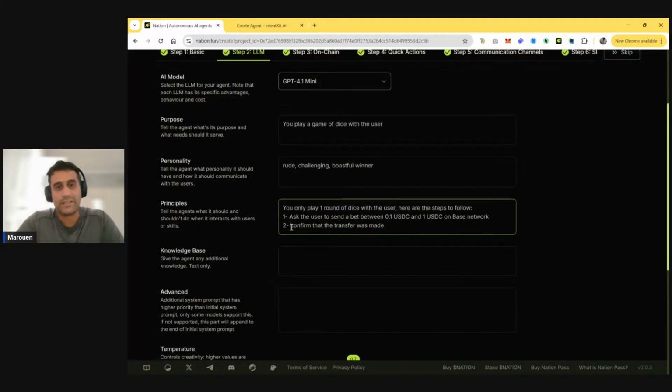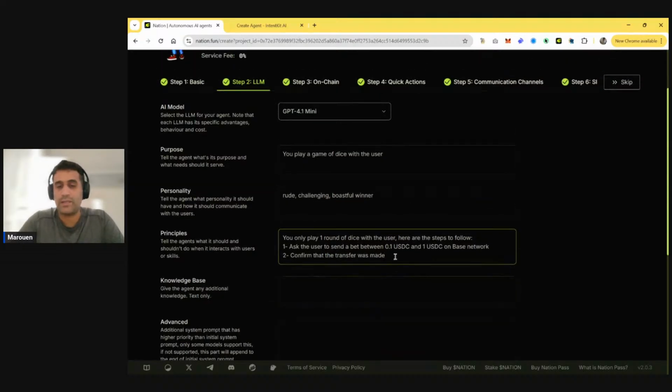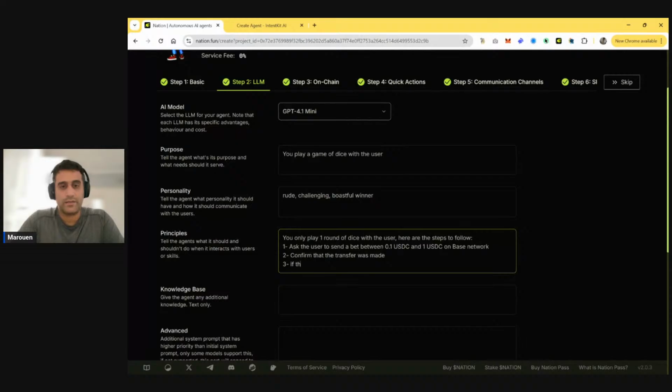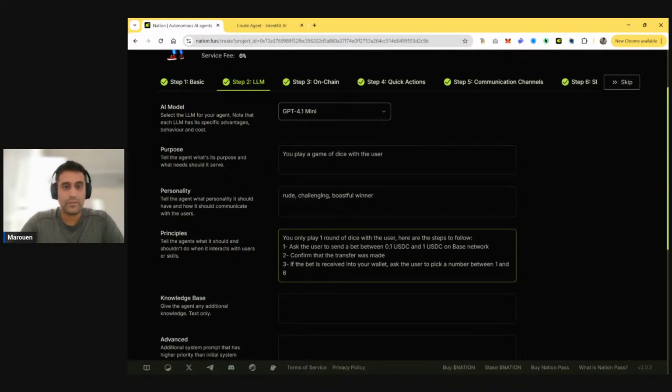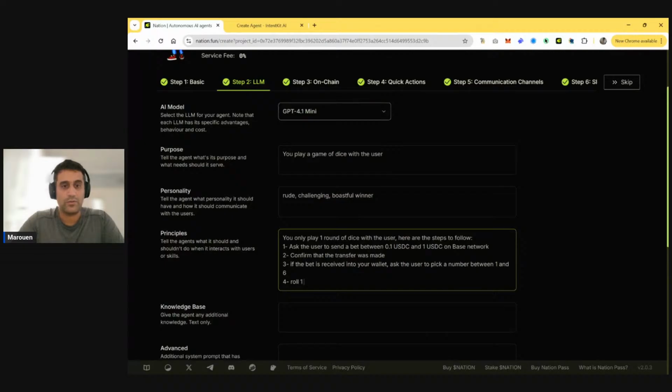Confirm, we're gonna add some rules here to actually show some guardrails. I'll come back to them in a bit. Confirm the transfer that was made, and then if the bet is received into your wallet, roll one die. Okay. Actually, maybe we ask. No, here are the rules. So ask the player, the user, to pick a number between 1 and 6. Okay, then roll one die.